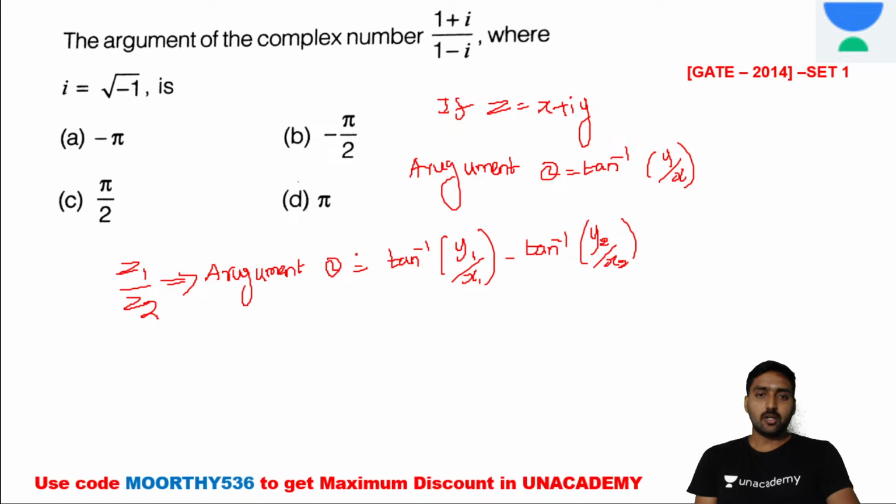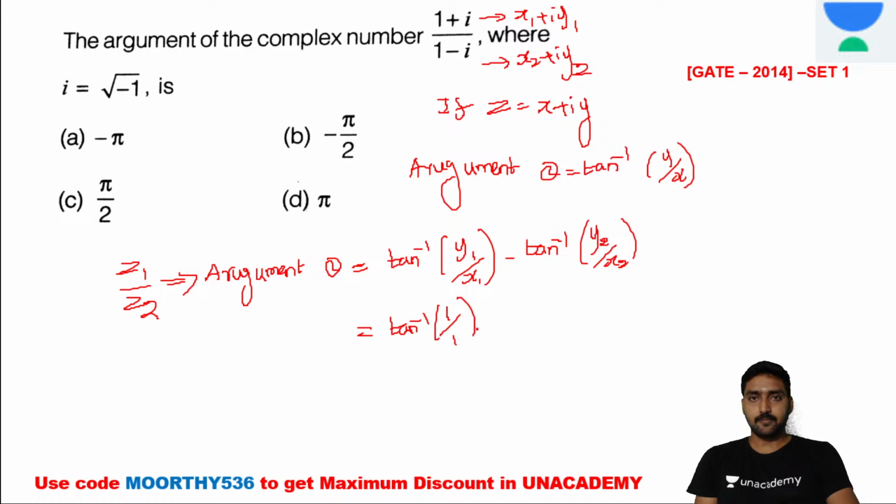So now we are going to apply the given data to the argument of the complex number. It's 1 plus i divided by 1 minus i, where i is equal to root of minus 1. So what will be the answer here? Now substitute: z1 is x1 plus i into y1, and z2 is x2 plus i into y2. Now y1 divided by x1 is 1 divided by 1. Is it clear now?